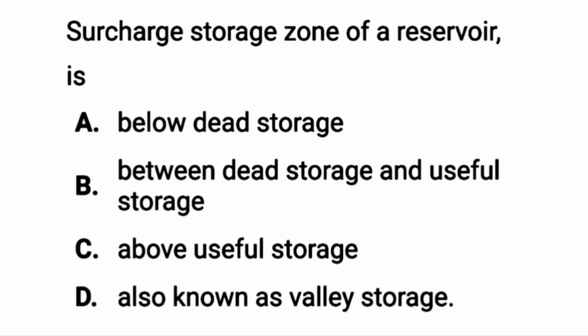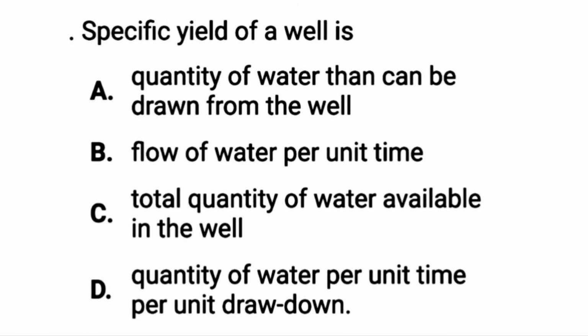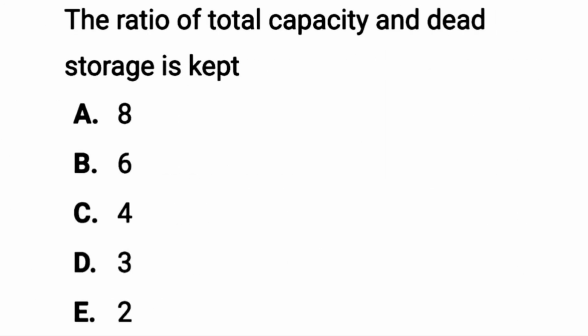third zone is known as surcharge zone. The next question is, while designing a water supply of an industrial township, industrial and commercial water demand of water supply is assumed to be 20 to 25%. Specific yield of a well is total quantity of water available in the well. The ratio of total capacity and dead storage is kept 4.